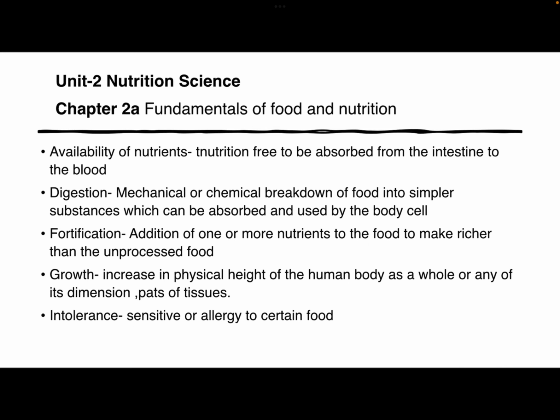Next is availability of nutrients. Nutrients are free to be absorbed from the intestine to the blood. Digestion is the mechanical and chemical breakdown of food into smaller and simpler substances which can be absorbed and used by the body cells. Then fortification is the addition of one or more nutrients to the food to make it richer than the unprocessed food. Growth is an increase in physical height of the human body as a whole or any of its dimensions, parts or tissues. Intolerance is sensitivity or allergy to certain food.